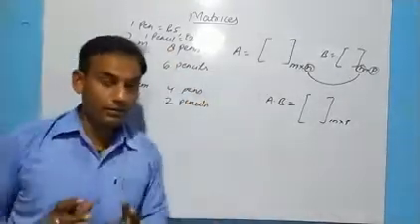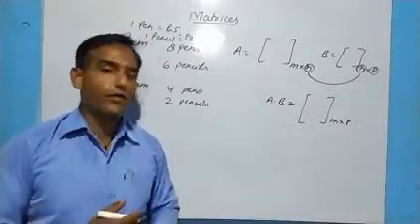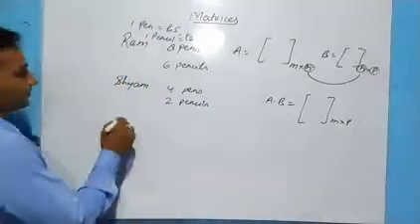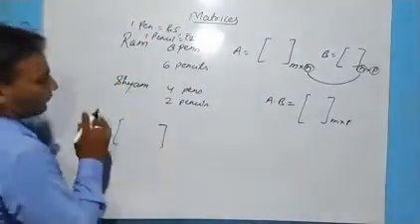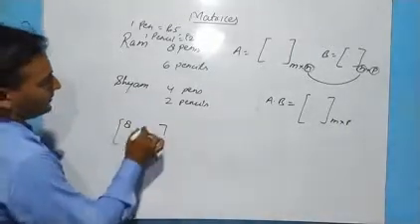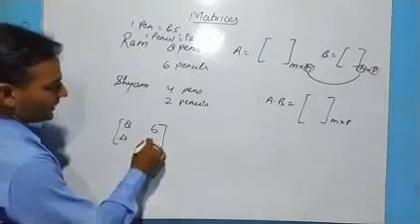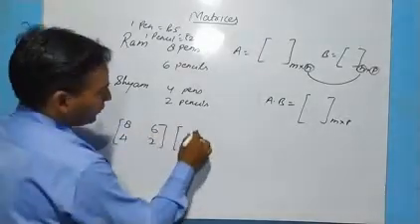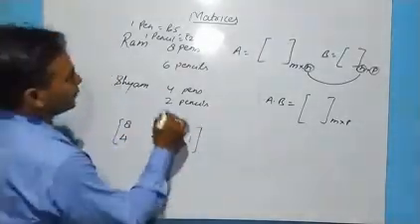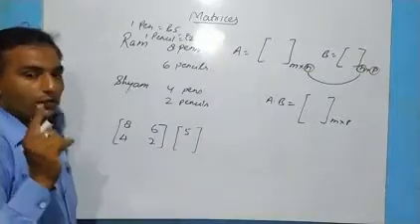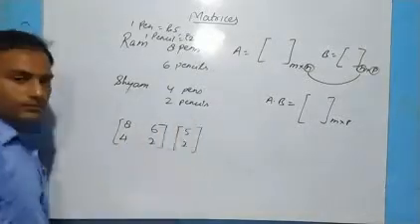Now it looks a bit complicated, but with the help of matrices, let us see what happens. One boy is Ram, he needs 8 pens and 6 pencils. One boy is Shyam, he needs 4 pens and 2 pencils. The cost of one pen is 5 rupees, and the cost of one pencil is 2 rupees.